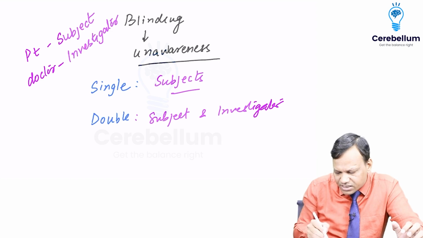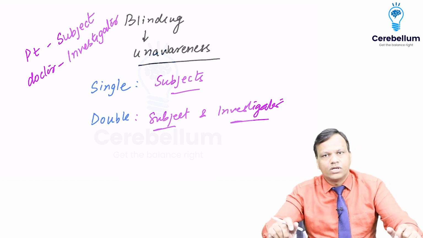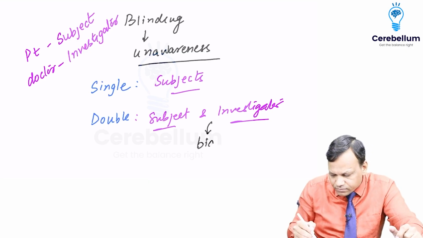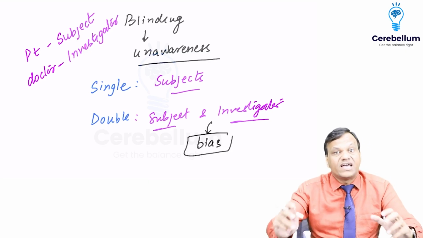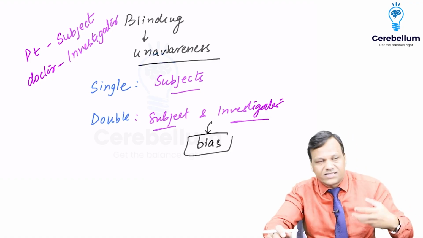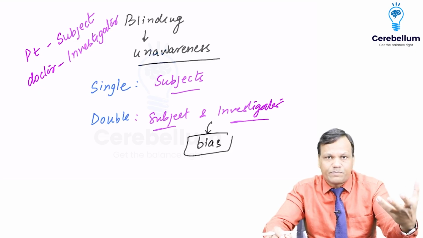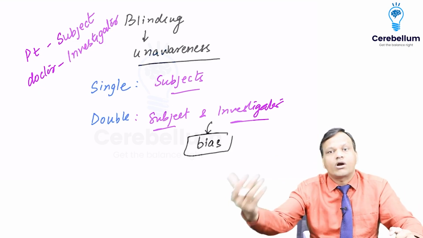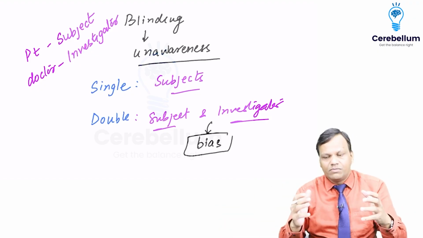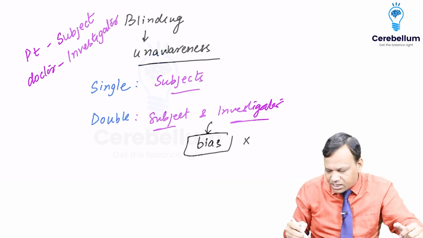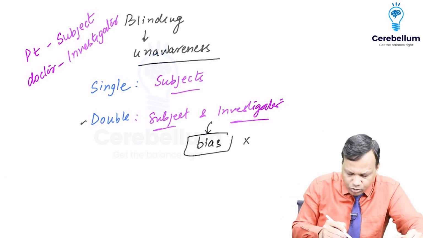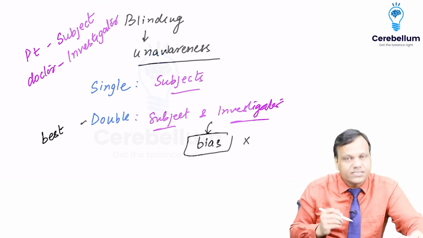That means neither the subjects know nor the investigator knows. So this will remove the investigator bias. So many times there is bias generated because I know that this person is getting a drug, so this person should get the effect. Where this person is not getting the drug, this person should not get the effect. So that bias can come. So that investigator bias can be removed by double blind studies. And double blind studies are considered to be the best clinical studies.